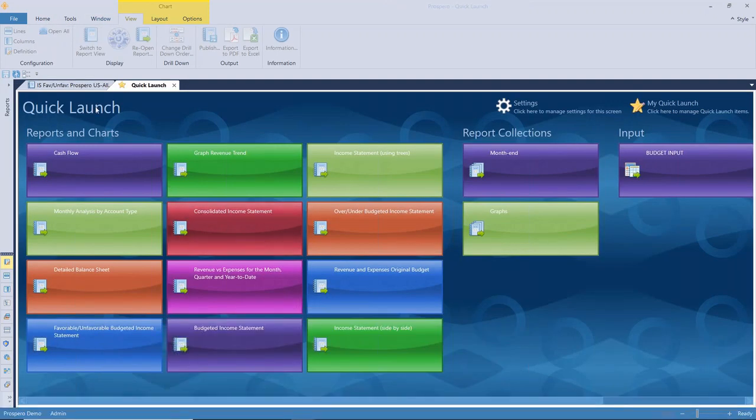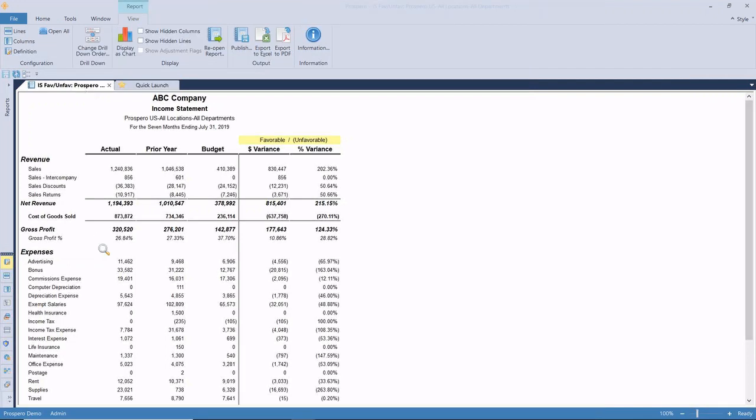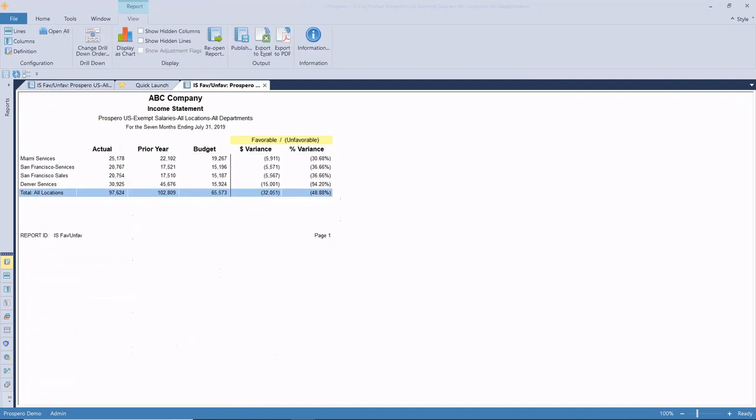So now I'm going to go back, and I'm going to open up my report, and I'm going to select one of these to drill in. So I'll pick exempt salaries. I'm going to drill into exempt salaries, and that's going to show me my salary breakdown for all of my locations. Okay, so we see Miami Services, San Francisco, and Denver, et cetera.